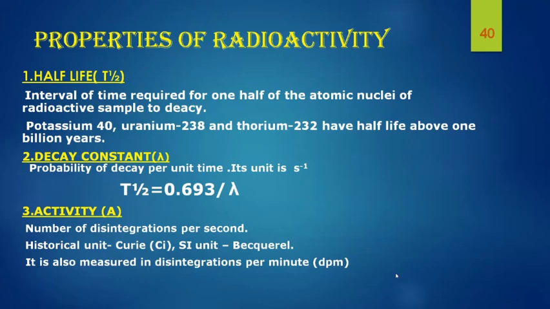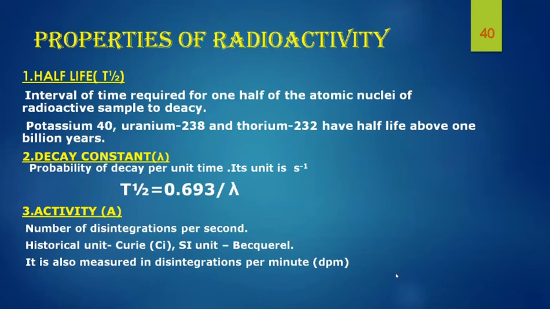We all know cobalt-60 is a radioactive element and it has a wide application in radiotherapy. It has a half-life of 5.26 years. So, a normal sample of this cobalt-60 contains 8 grams. But after 5.26 years, that is after one half-life, that 8 grams is reduced to 4 grams, that is half of 8. Okay, so that is half-life.